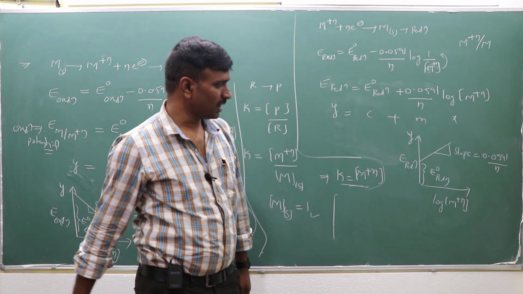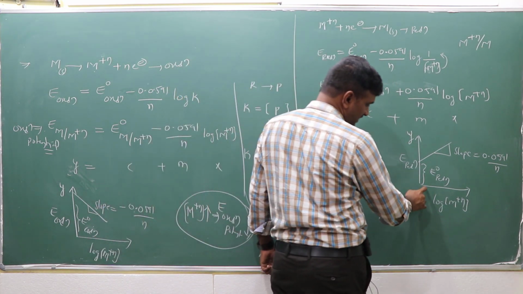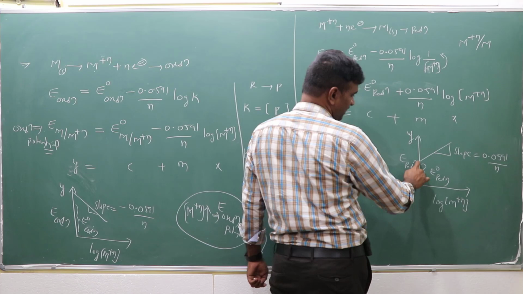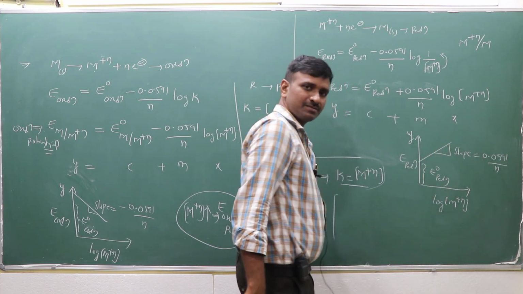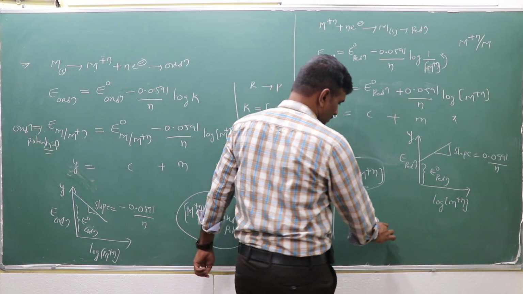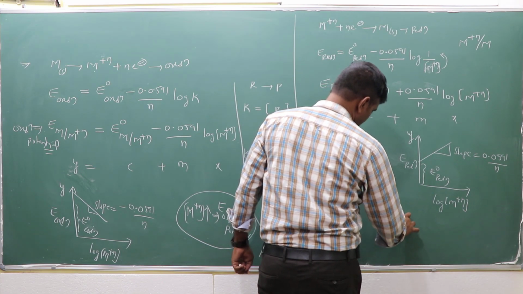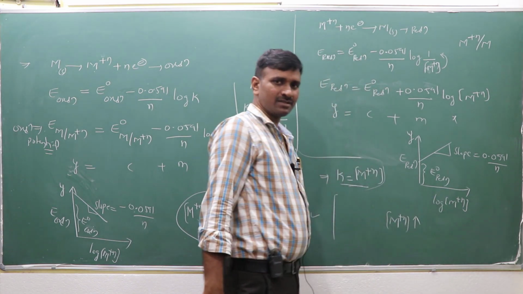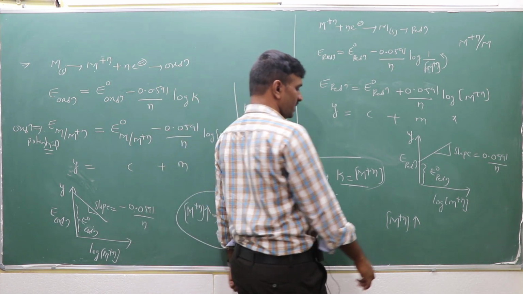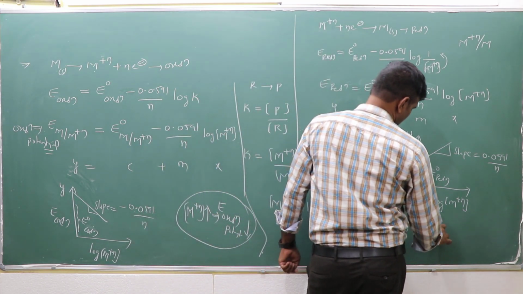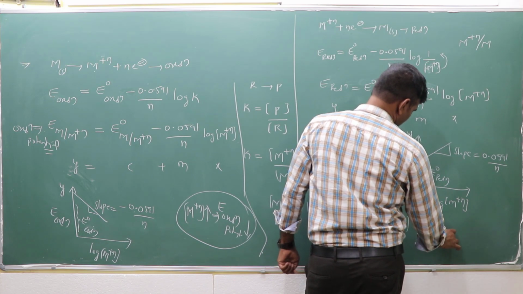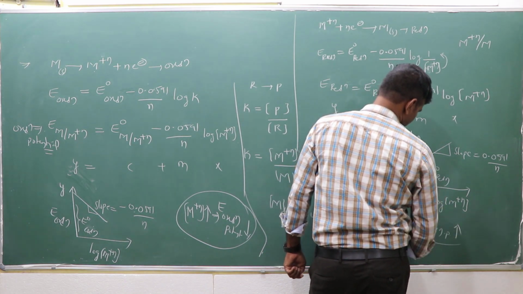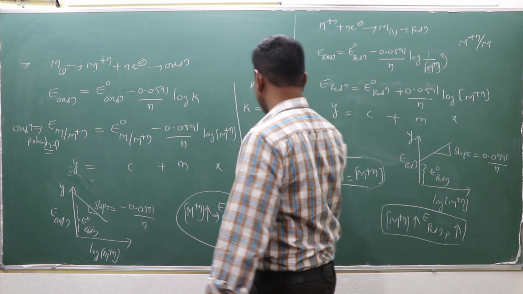Based on this, what can we say when the concentration increases? The reduction potential increases in this direction. So when log M^n+ increases, what will happen? The reduction potential increases.